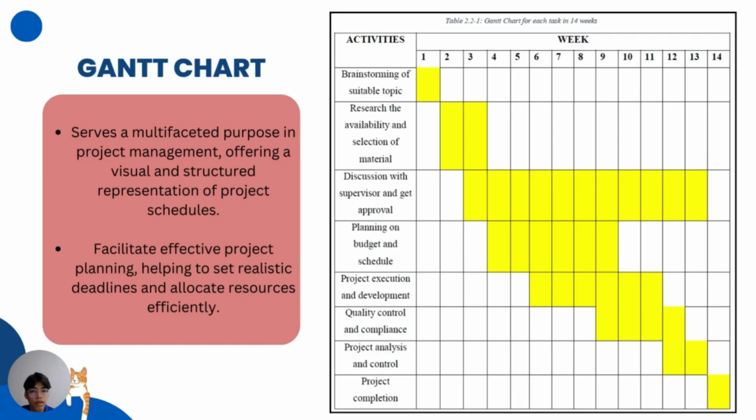So this is the Gantt chart for our project within the 14 weeks. The Gantt chart serves a multifaceted purpose in project management, offering a visual and structured representation of project schedules, which lets us track our progress, and also facilitates effective project planning, helping to set realistic deadlines and allocate resources efficiently. So these are our activities during the 14 weeks, where our team has allocated all the tasks.